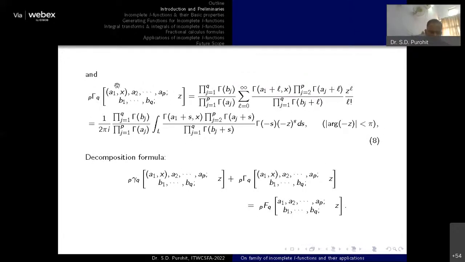You can see only one particular parameter is replaced by the incomplete Pochhammer symbol. Every other parameter is the same as in the normal hypergeometric function. Only the single parameter available in the numerator is replaced with the upper incomplete type function. It will be the upper incomplete generalized hypergeometric function.